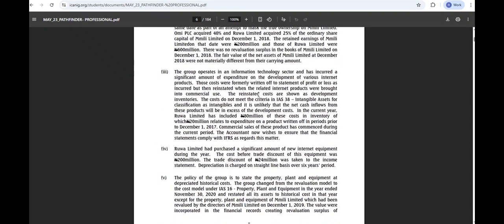Now, the costs do not meet the criteria in IAS 38 intangible assets for classification as intangibles. And it is unlikely that the net cash inflows from these products will be in excess of the development costs. It is unlikely, that is, you might not be able to sell that item.